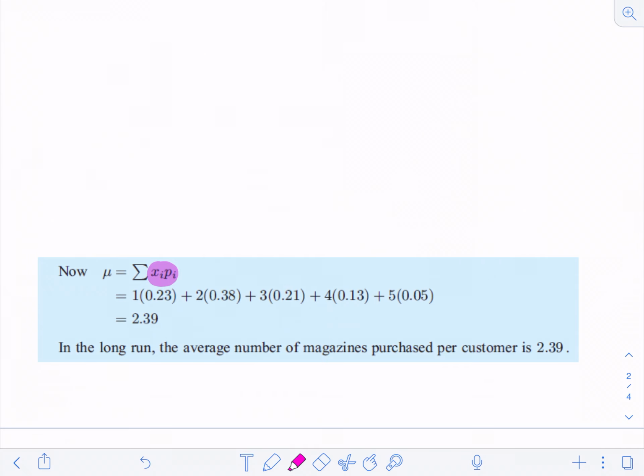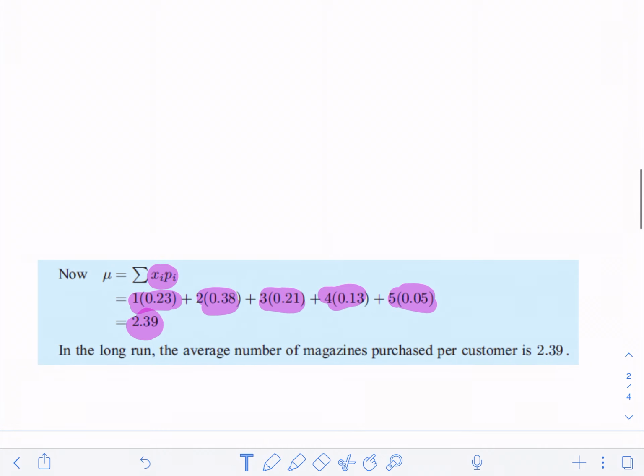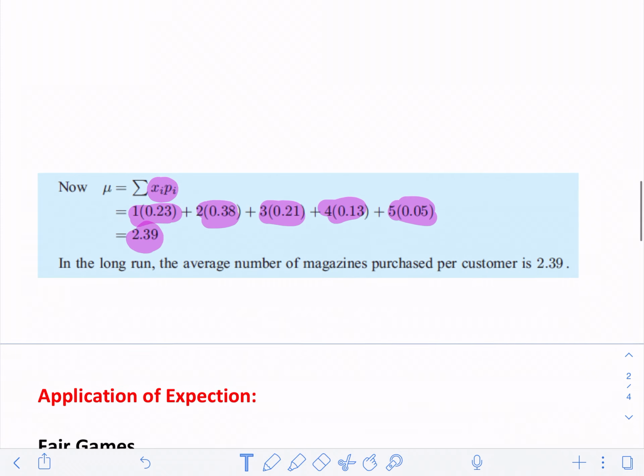And if I do 1 times 0.23 plus 2 times 0.38 plus 3 times 0.21 plus 4 times 0.13 plus 5 times 0.05, I multiply those out, add them together, then I'm going to get 2.39. So on average, if I looked at these probabilities every single day, the average number of magazines purchased per customer in the long run is going to be 2.39 magazines. Obviously, you can't purchase 0.39 of a magazine, but that's going to be the average magazines purchased per customer. And that's what our expectation is going to be.